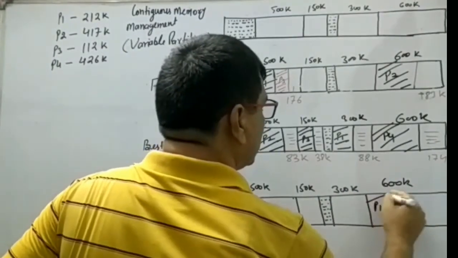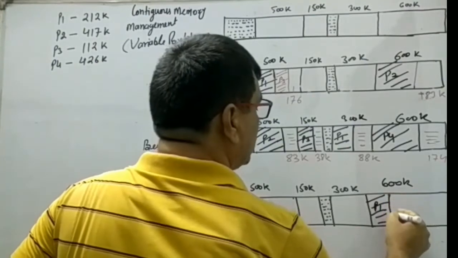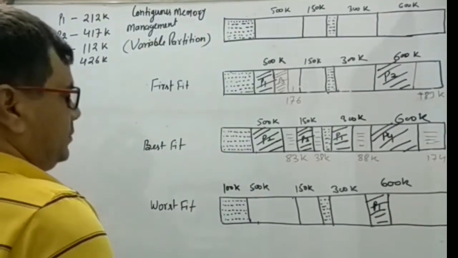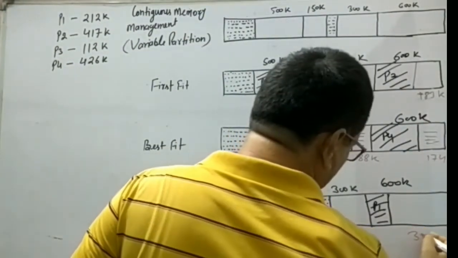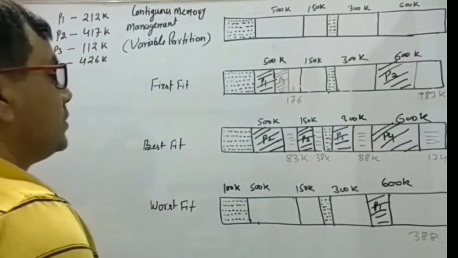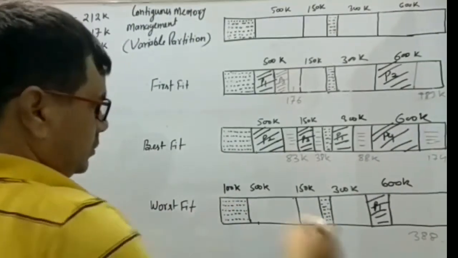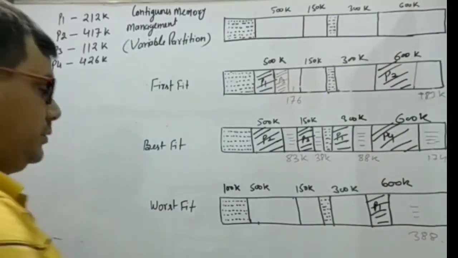P1 is allocated here. How much space is available there? 388K is available here.